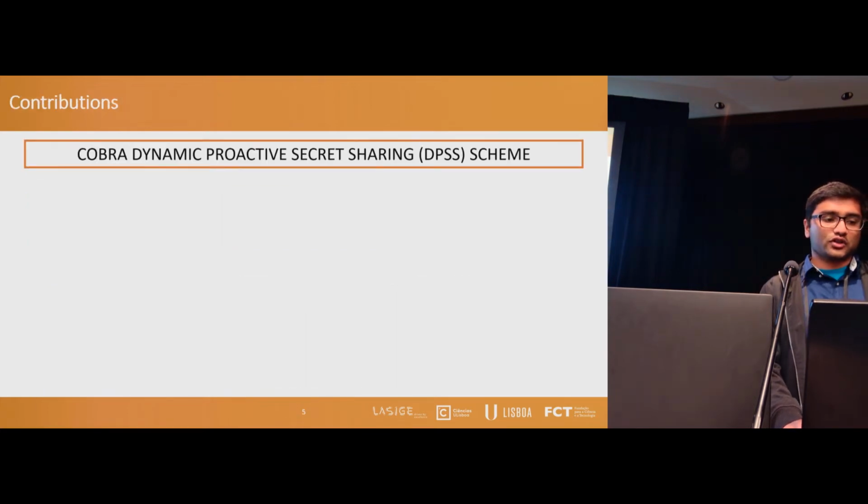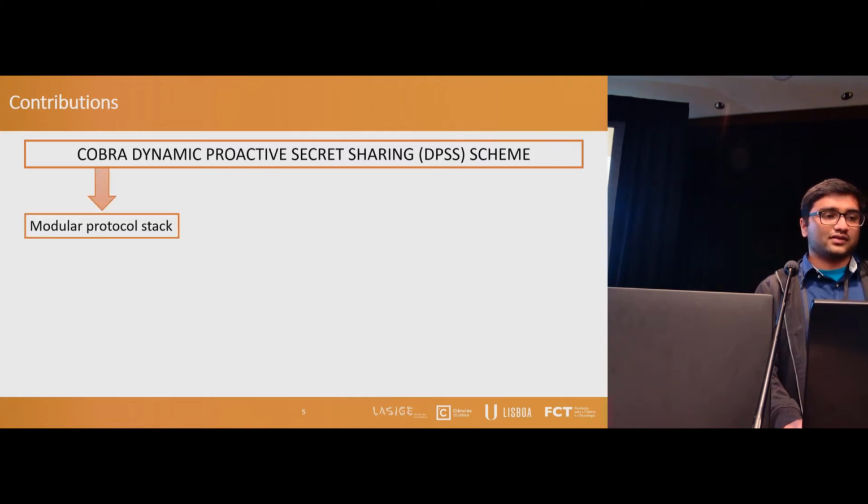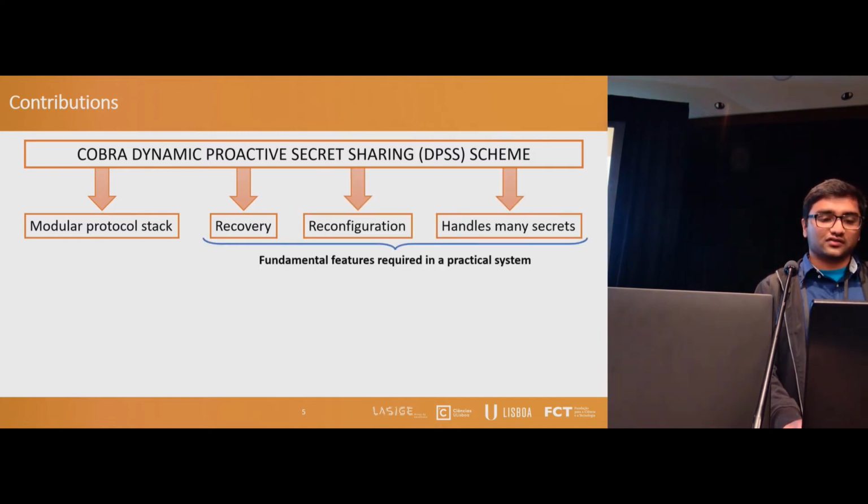So the contribution of this work is a dynamic proactive secret sharing scheme called COBRA, which is a modular protocol stack that enables recovery of the servers and reconfiguration of the system, while supporting thousands of secrets stored in the system. And we believe that recovery, reconfiguration, and handling of many secrets are fundamental features needed in a practical system, because existing systems that integrate secret sharing do not have all these required features implemented in the same system.